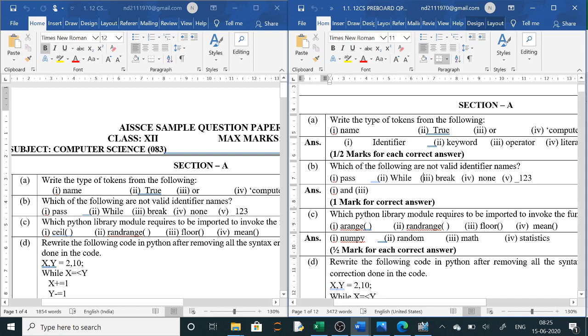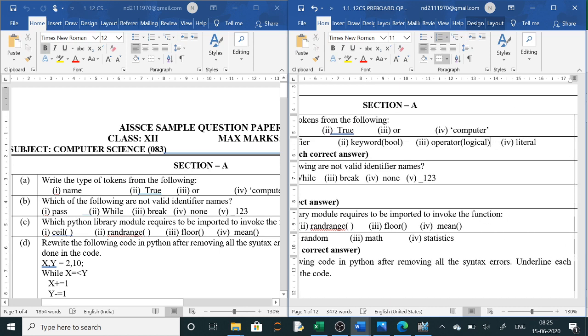Clear? So here the answer will be: for name you will write identifier, for True you will write keyword, and in bracket you can write bool because it is a boolean type. Then for the operator you can write logical operator, or is a logical operator. Clear? And the literal, it is a string literal, so in bracket you can write string. So this is over. Now question number 2 we will do.